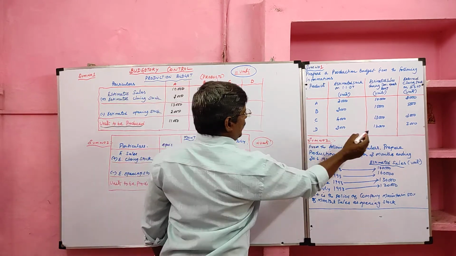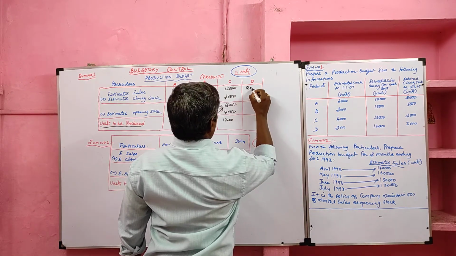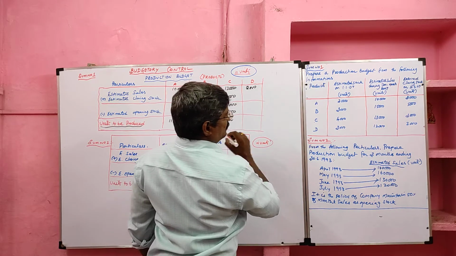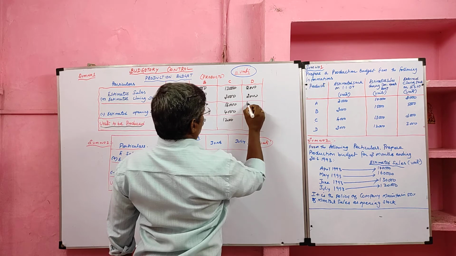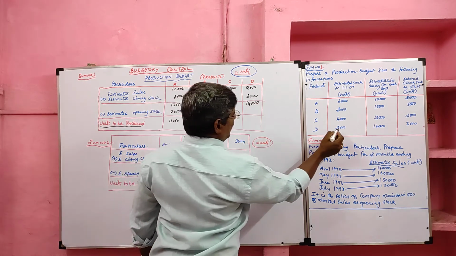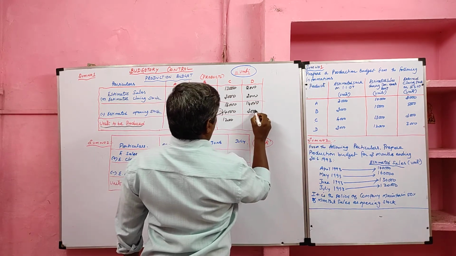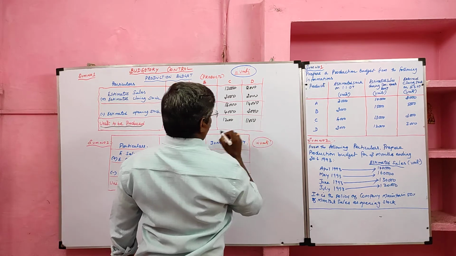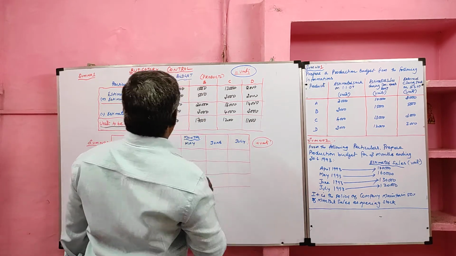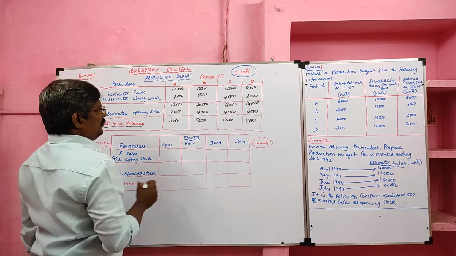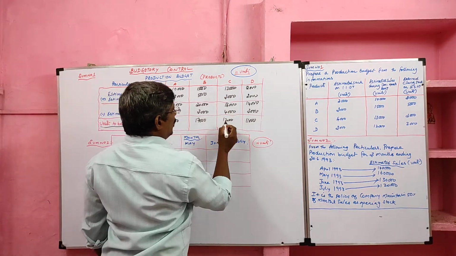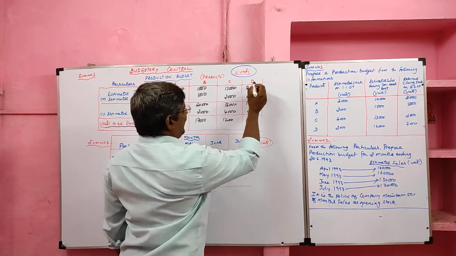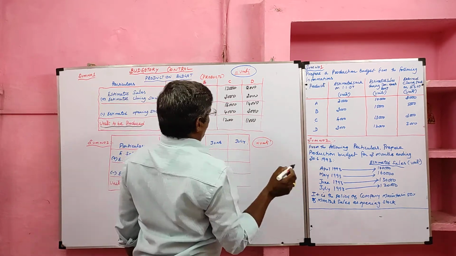Then D, sales 12,000, desired closing stock 2,000, total 14,000, of which if we deduct 3,000, 11,000 units to be produced. So A, 11,000 units to be produced, B, 17,000 units, C, 12,000 units, D, 11,000 units to be produced.